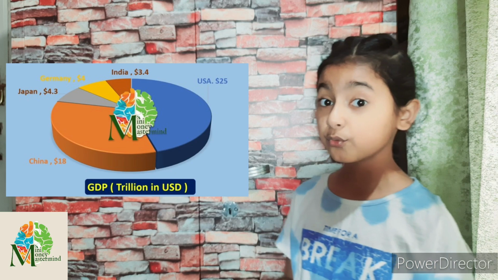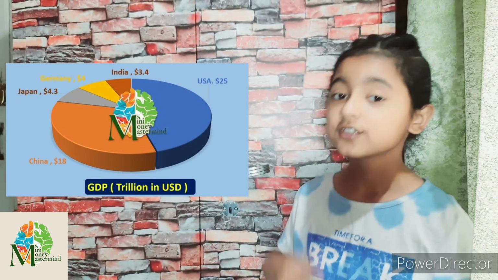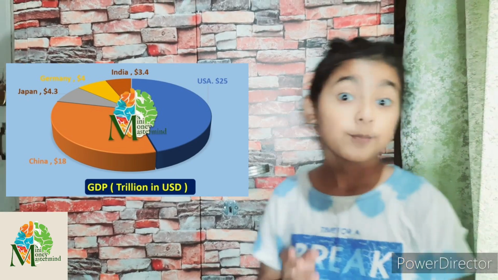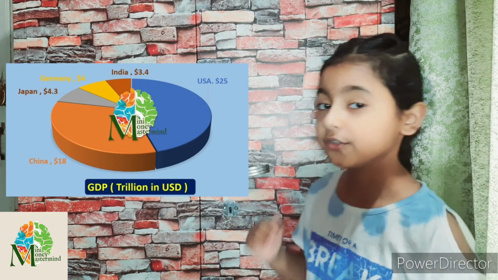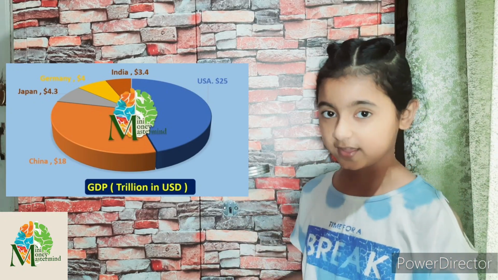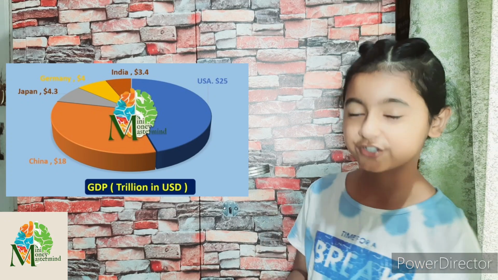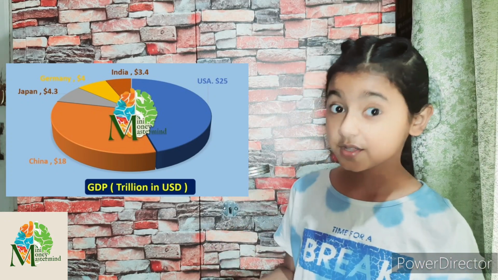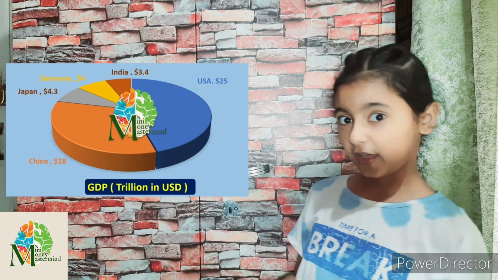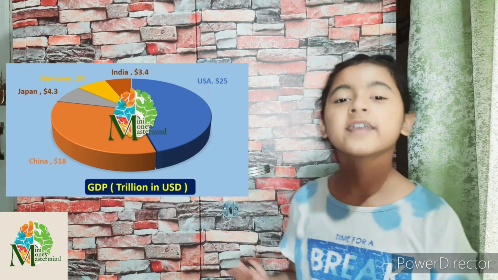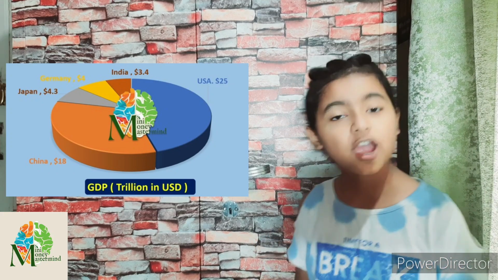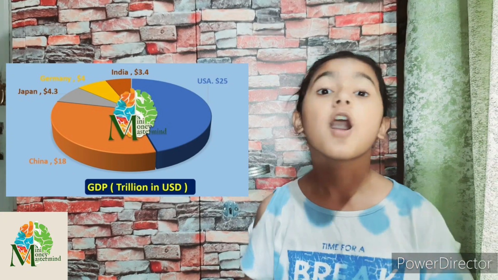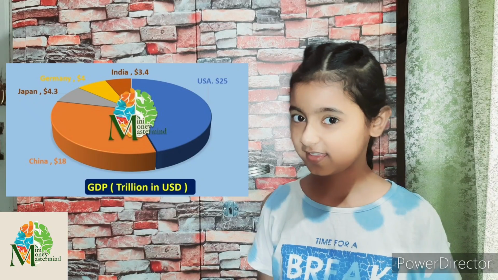Recently, India moved from the 6th position to the 5th position. Before that, the United Kingdom used to be in the 5th position. So first is United States with a GDP of 25 trillion. Second in the list, we have China with a GDP of 18 trillion.